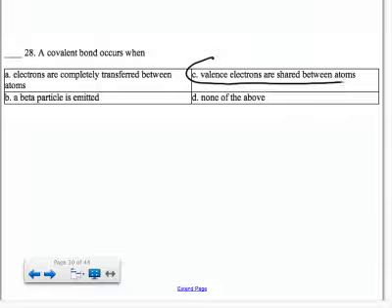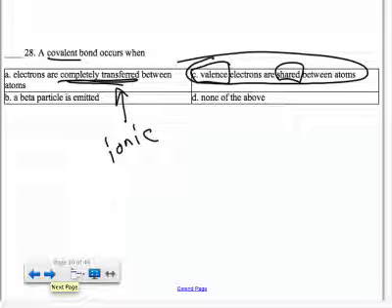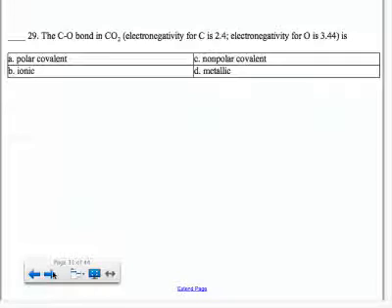Bond energy is the term we give to the energy it takes to break a bond. When the atoms bond, they hold on to each other, and it takes a certain amount of energy to pull them apart. It's a measure of how strong the bond is between 2 atoms. Covalent bonding is the sharing of valence electrons. Ionic is complete transfer. Covalent is shared valence electrons.